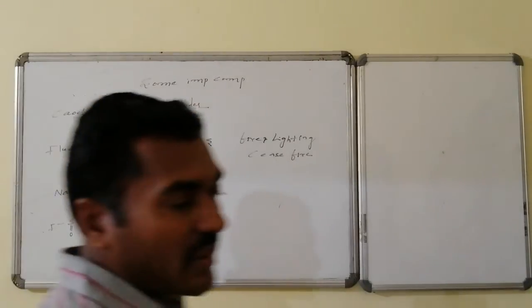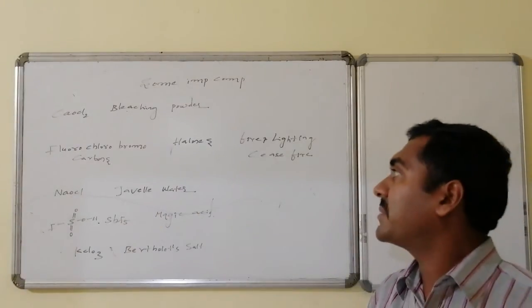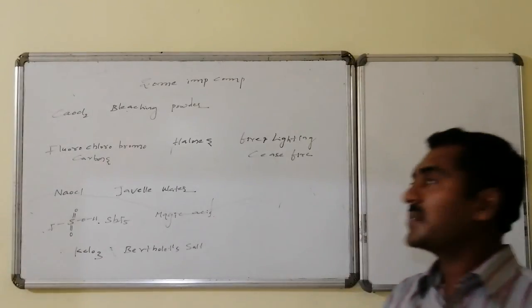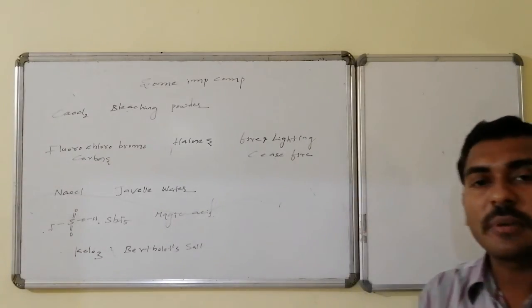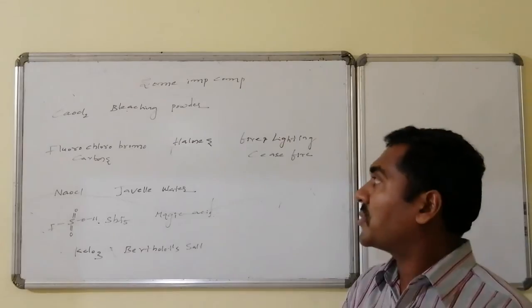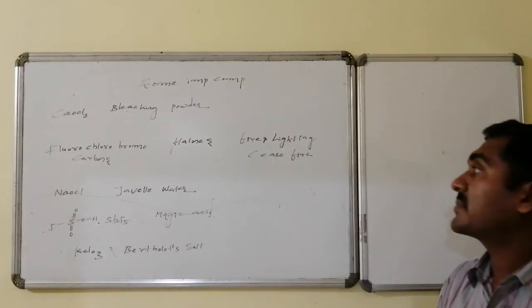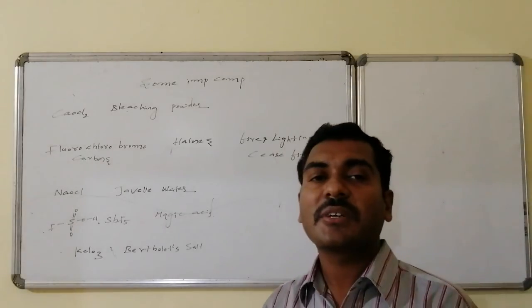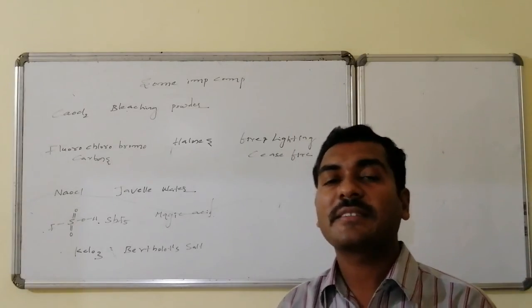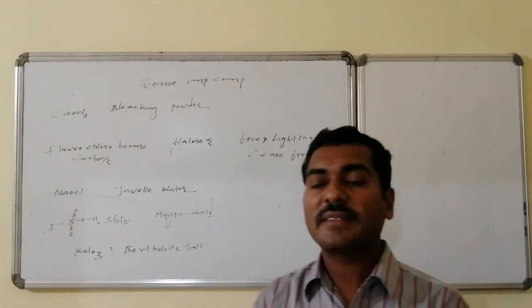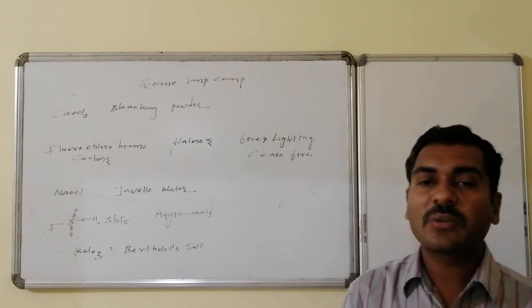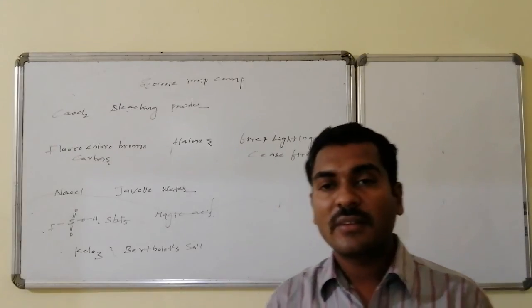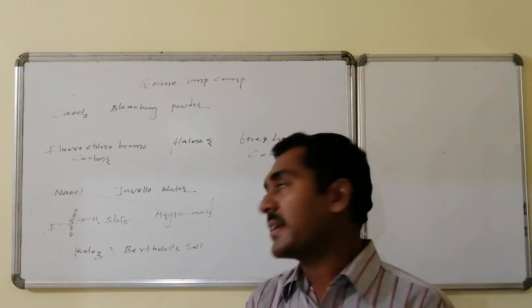Some of the important compounds of the halogen family: calcium oxychloride, known as bleaching powder, used for bleaching purposes, whereas fluorochlorobromocarbons are halogen compounds used in fire extinguishing, similar to chlorofluorocarbons, which destroy the ozone layer.